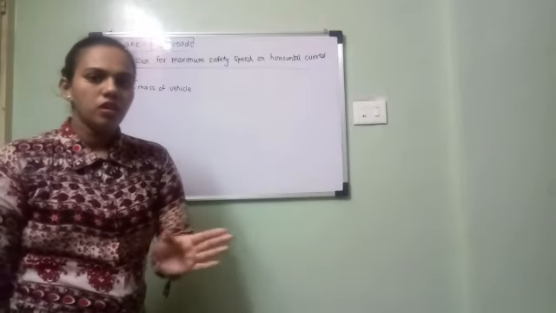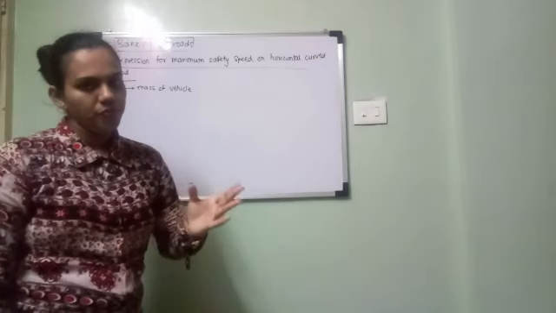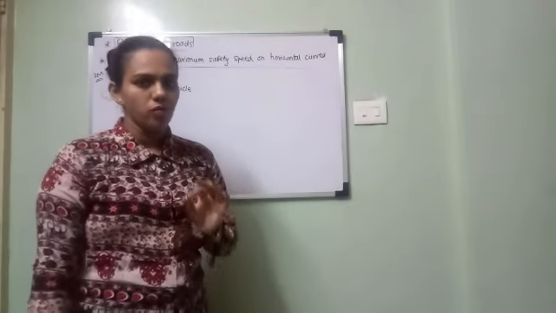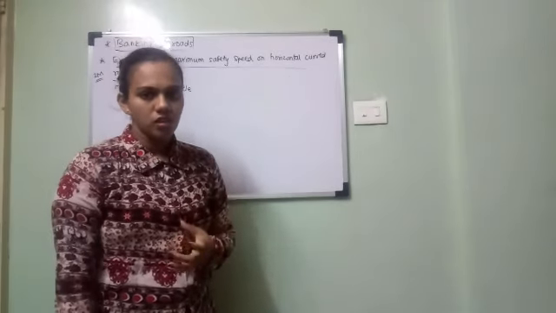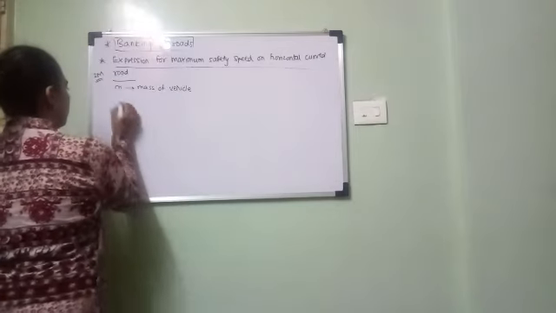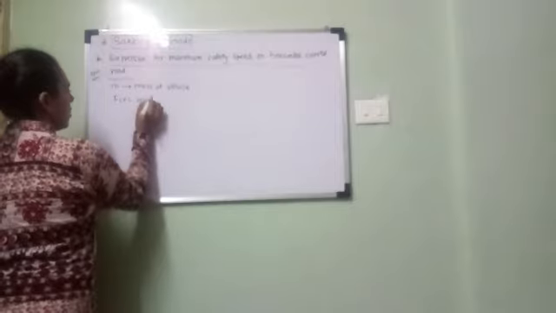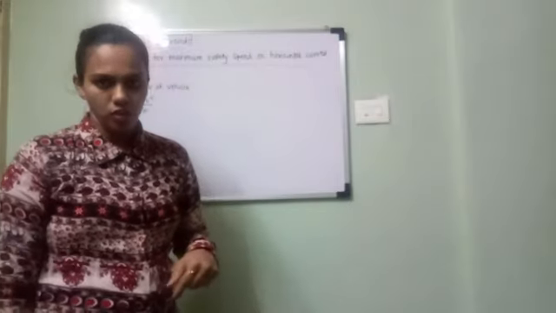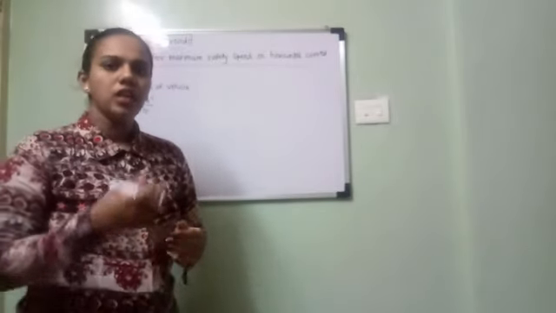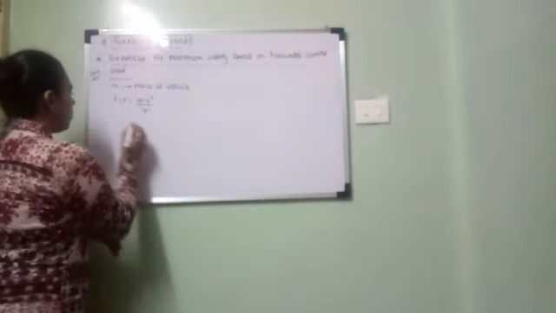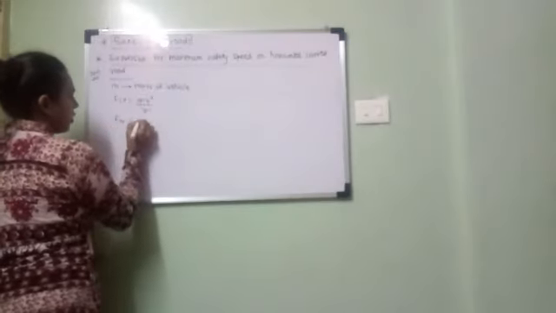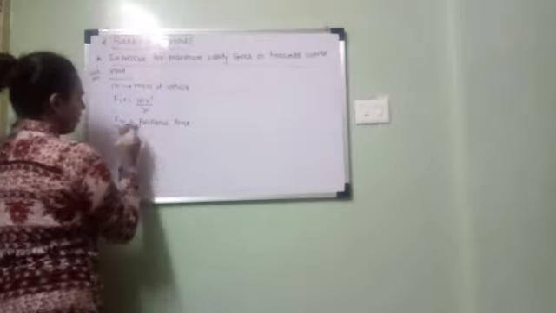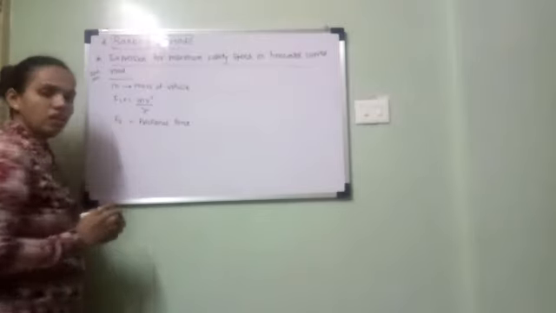Since it is performing a circular motion, which force will be present? It is nothing but centripetal force. In the last lecture I told you that centripetal force is necessary for the particle to perform circular motion. So it has centripetal force, given by Fcp equal to mv square upon r. And this necessary centripetal force is provided by the force of friction between the road and the tires of the vehicle. That frictional force you can denote by Fn or Fs, whatever you want.